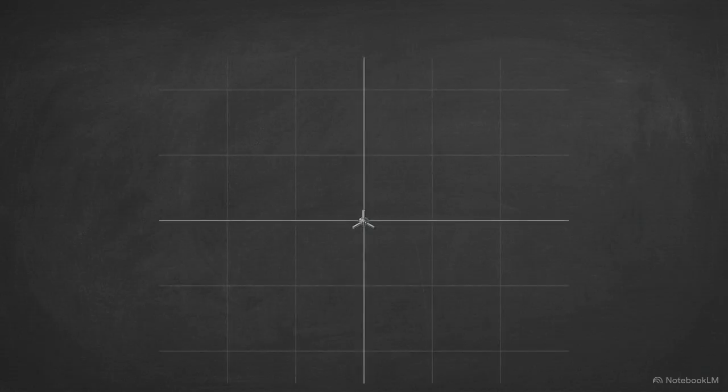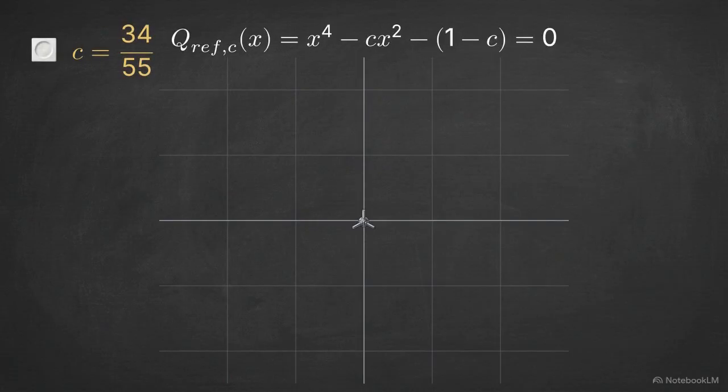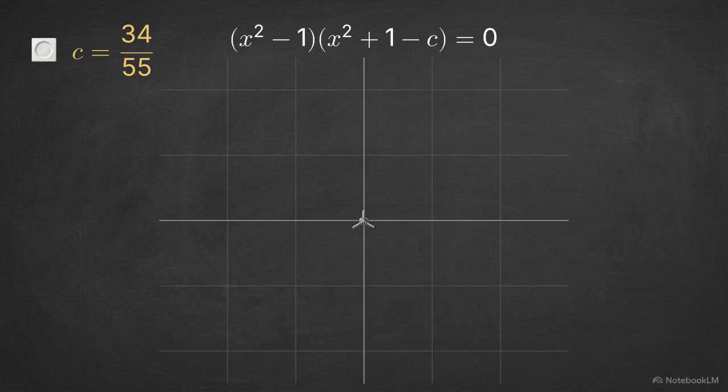The parent quartic gate is the polynomial p of x equals x^4 minus x^2 minus 1. It generates the system's coordinates through 4 symmetrical roots. These roots translate directly to the golden ratio, phi, distributed across the real and imaginary axes. This parent equation can be parameterized to create 2 child quartic families. To demonstrate the resulting geometry, we use the parameter c equals 34/55.